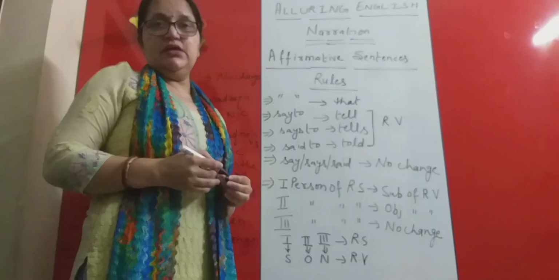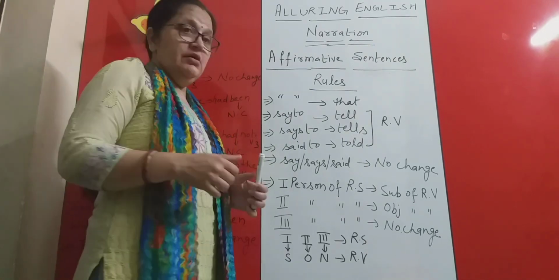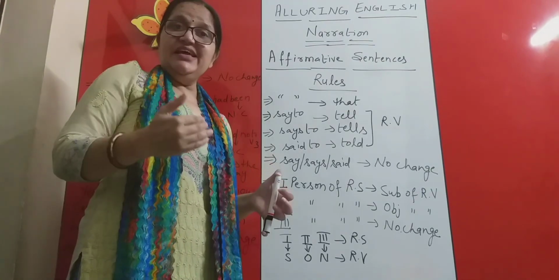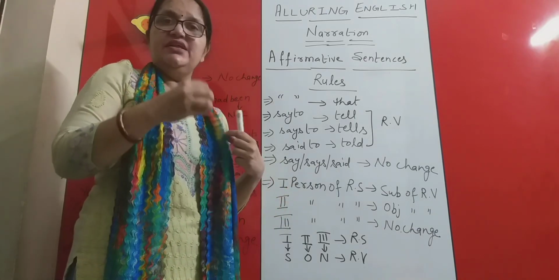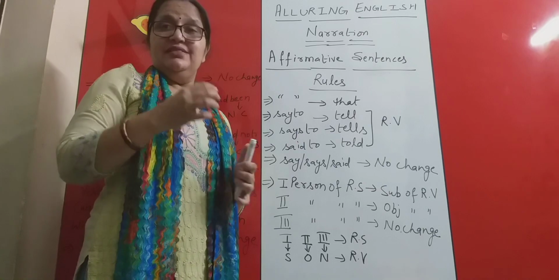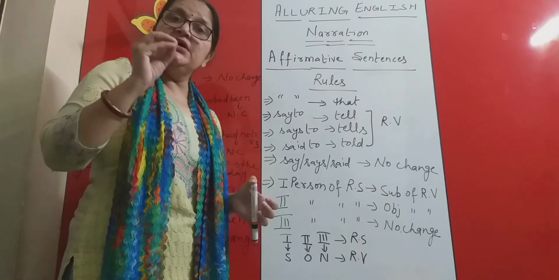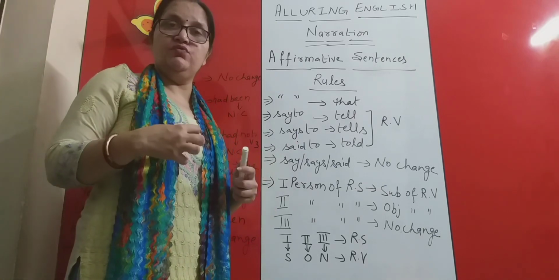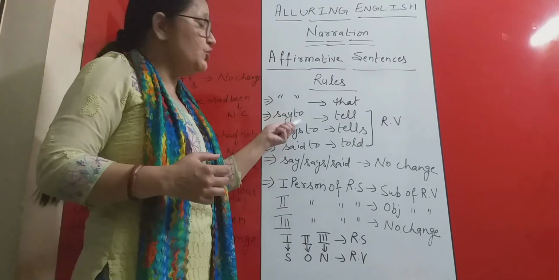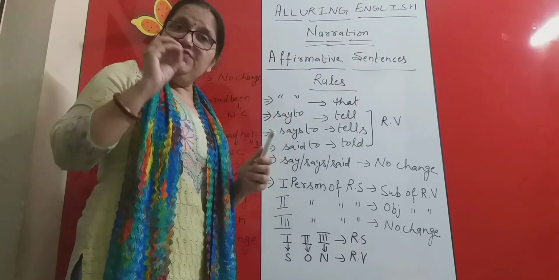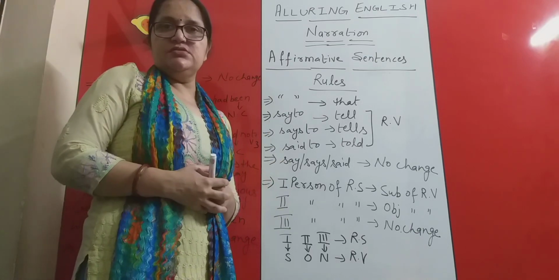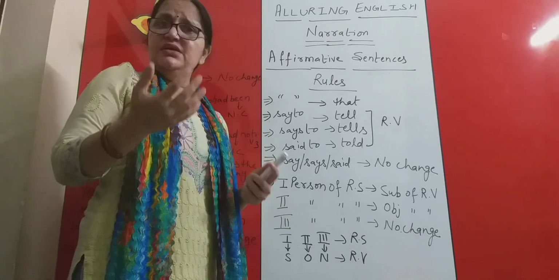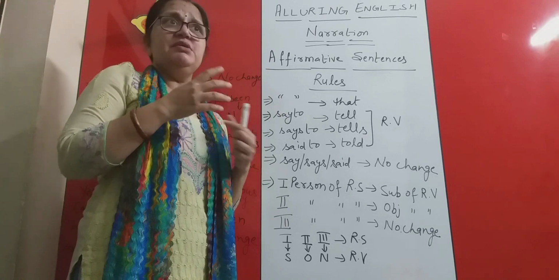The reason for that is, if I say that I say to my younger brother, that means I am telling something to my younger brother. That means I have a listener who will listen to my conversation. That's why 'to' is used here. But if I am just stating a sentence, I said, today is a very pleasant day, maybe I am speaking to myself, maybe I am enjoying the weather.